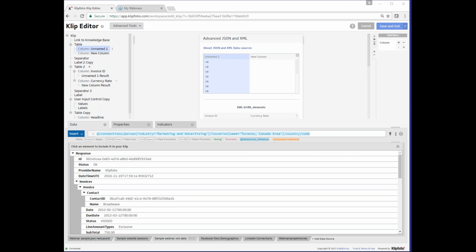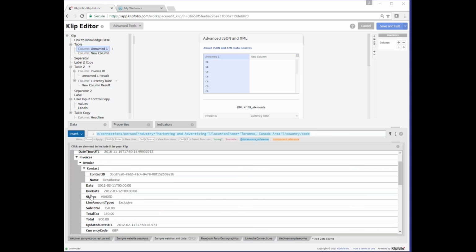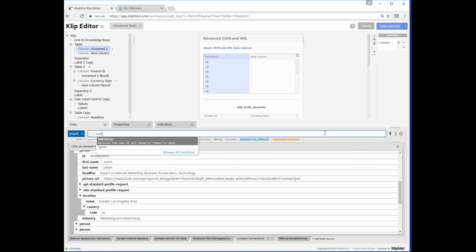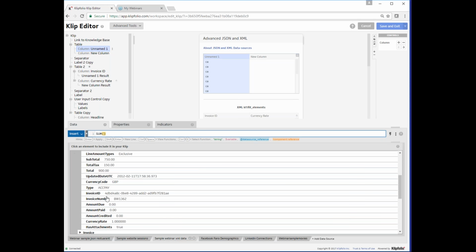Let's say we wanted to get the total value of all the invoices where the status is voided and the type is ACC paid, status being here and type being here. Then wrap that in the Klipfolio sum function to get the total. Let's start off with the sum in the total node without any filtering. Start off with our sum function. And then inside of that, we're just going to click on the total value.